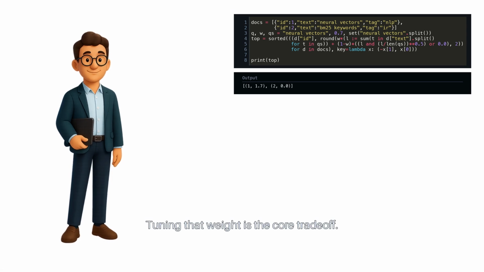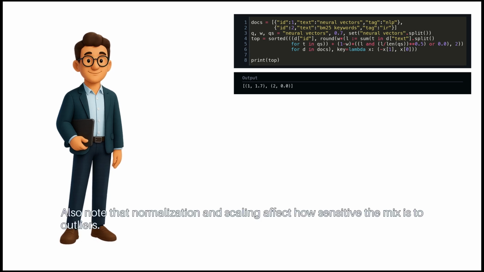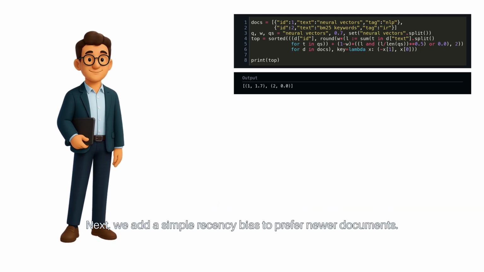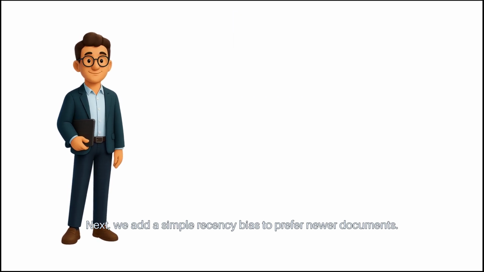Tuning that weight is the core trade-off. For many queries, a middle value yields the best top 5 accuracy. Also note that normalization and scaling affect how sensitive the mix is to outliers. Next, we add a simple recency bias to prefer newer documents.